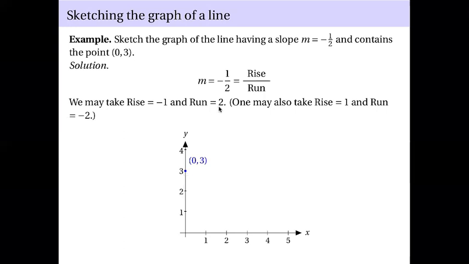And then run equals 2. We move to the right 2 units, which means we have this rise. So we go down here. And then we have this run. We go to the right at this point. And therefore, this point will be (2, 2). And therefore, we have 2 points. We have this line here.